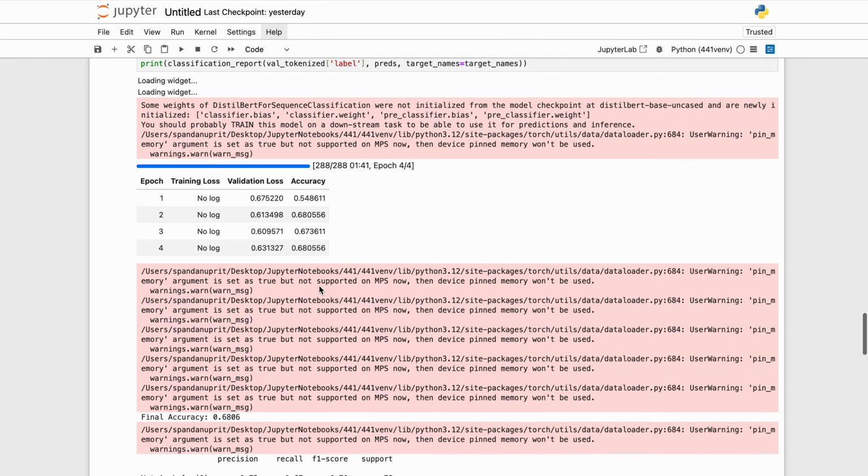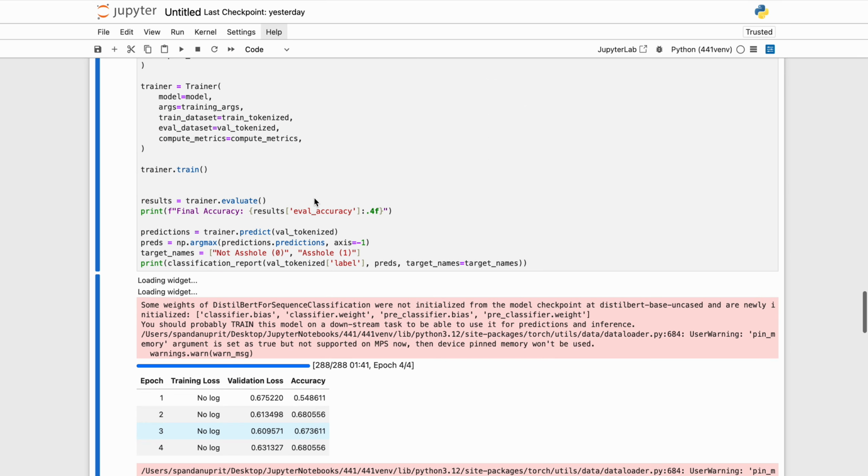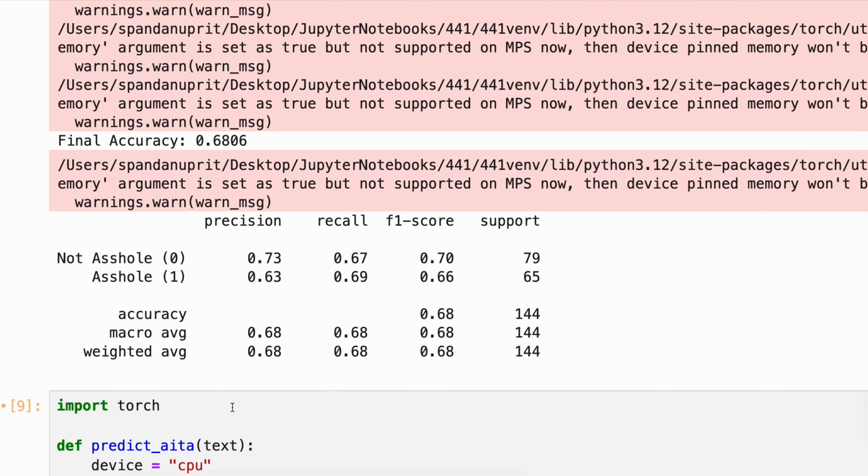So if we go down here, we can actually see the results of our training. We see that we reach almost 70%, and it shows 68% right now, but if we retrain, I'm sure the accuracy would go up, and we would have better scores, as we can see here.